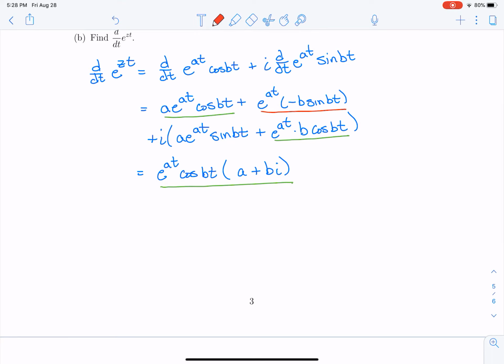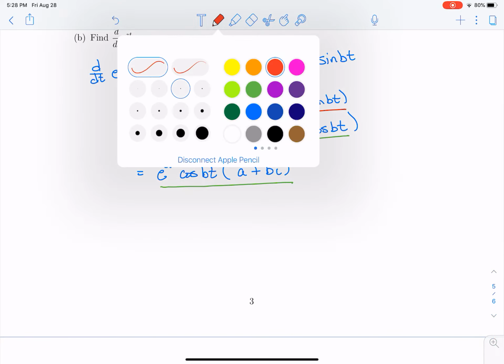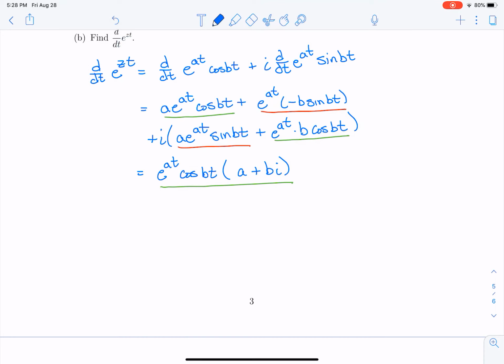Okay, so now I want to combine the things with the sine. So let me see if I can combine these two things. So that's going to give me, let's see, e to the at times sine bt. And then what is left over is going to be, let's see, i times a minus b.